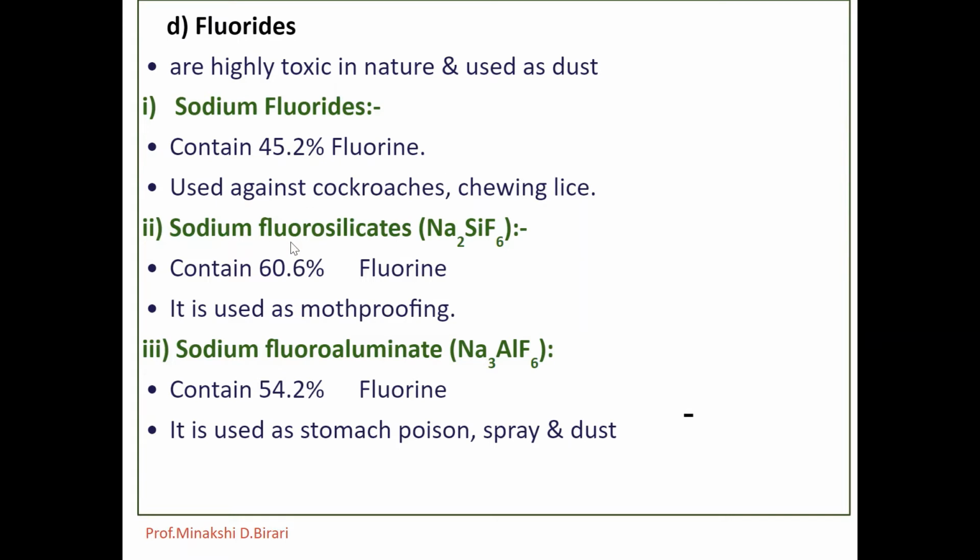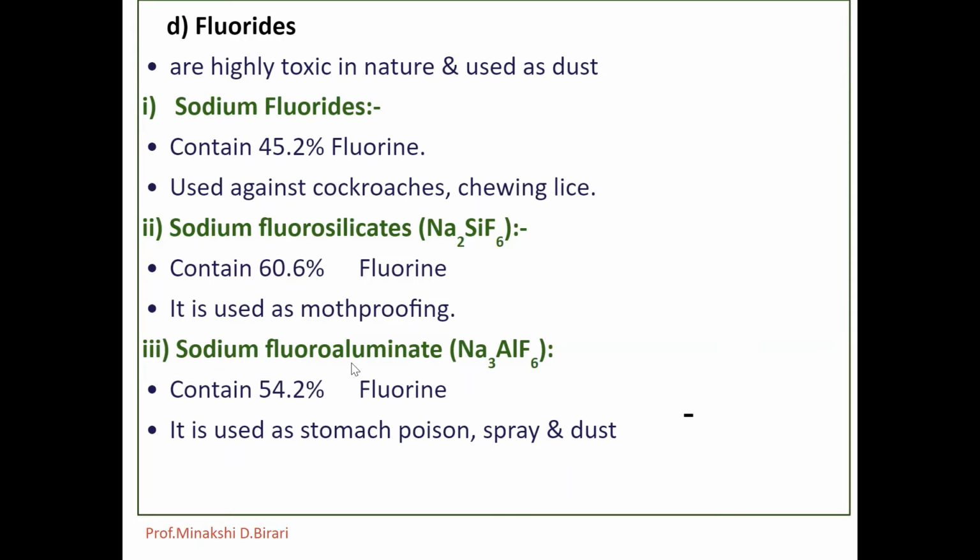Second one, sodium fluorosilicate. It contains 60.6% of fluoride and is less soluble, about 0.65% soluble in water, and it is used as a moth proofing.